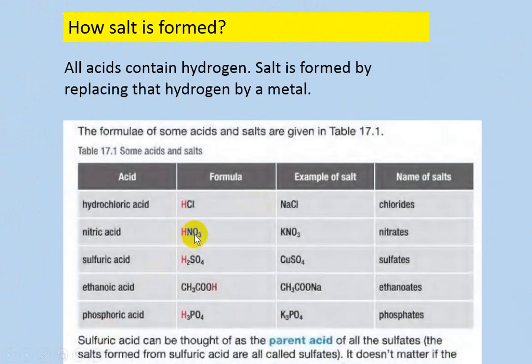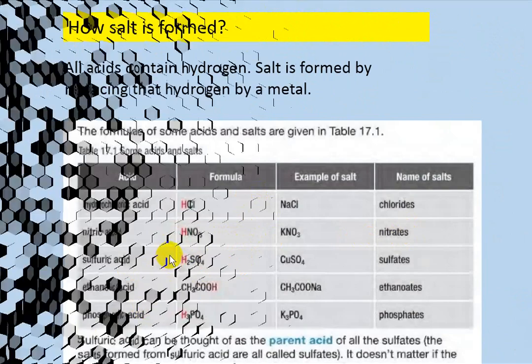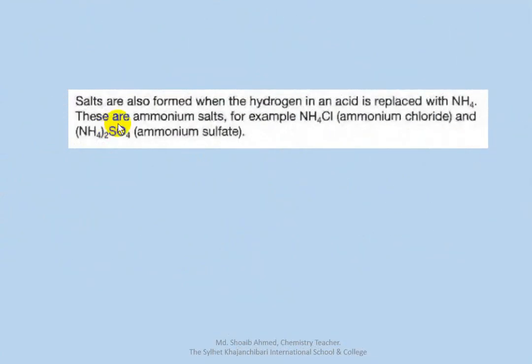Okay, the nitric acid forms nitrate salt. Salts are also formed when hydrogen in an acid is replaced by ammonium. We have just learned hydrogen is replaced by metal. Now we are learning that when hydrogen in an acid is replaced with ammonium ion, a salt forms. These are ammonium salts. Example: ammonium chloride, ammonium sulfate.